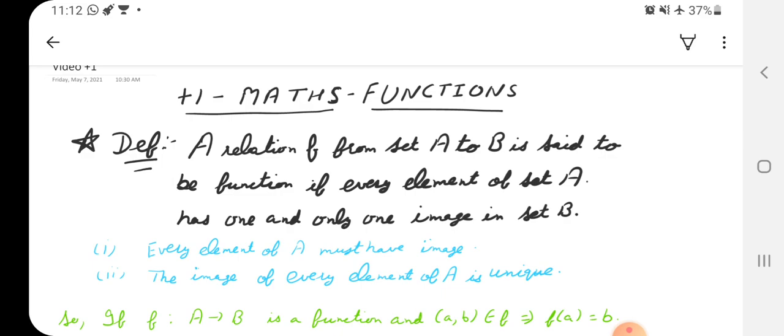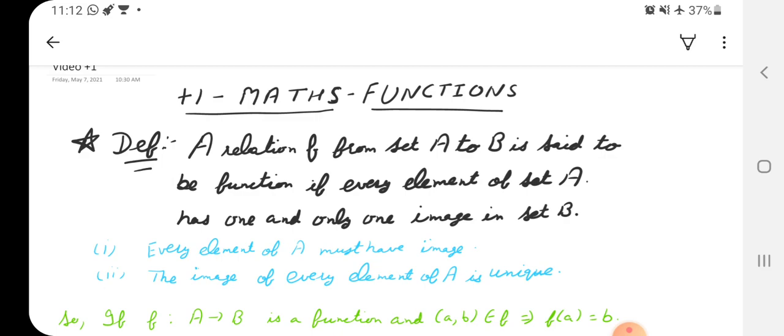So first of all, let me read the definition of functions. A relation f from set A to B. A function is always a relation, right? So a relation f from set A to B is said to be a function. So which type of relation will be a function? If every element of set A has one and only one image in set B.